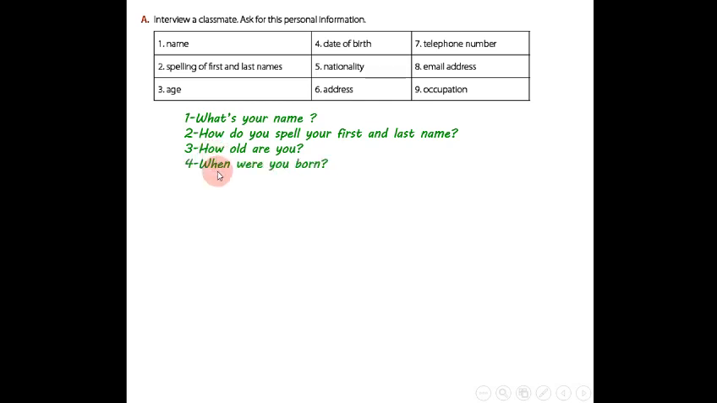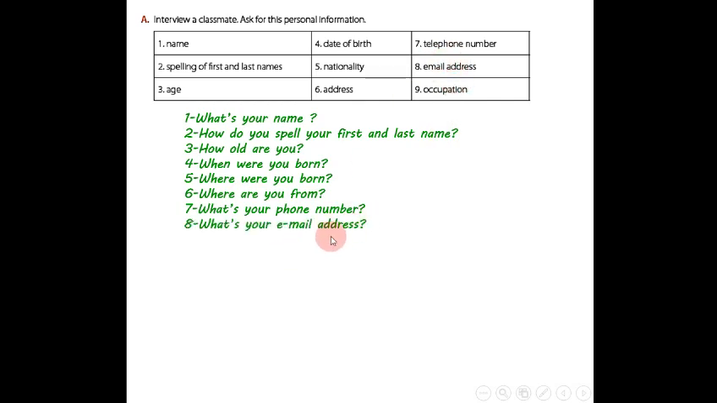Number 4: when were you born? Date of birth. Number 5: where were you born? Number 6: where are you from? Number 7: what's your telephone number? Number 8: what's your email address? Number 9: what's your job?